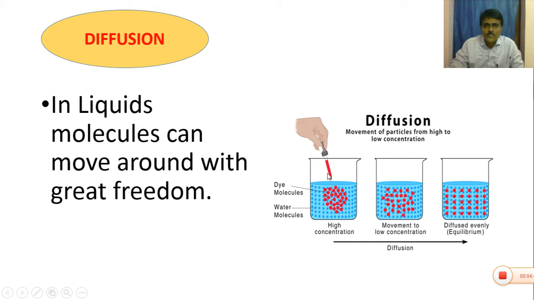You see here, you can add any dye to a beaker containing water. The dye may be saffron solution or any required dye. If you add 2 to 3 drops of dye to the beaker containing water, this dye slowly diffuses in the water, and finally the diffusion takes place until the solution becomes a uniform color. So you can see the diffusion of liquids because the attractive forces between the liquid water molecules is low.